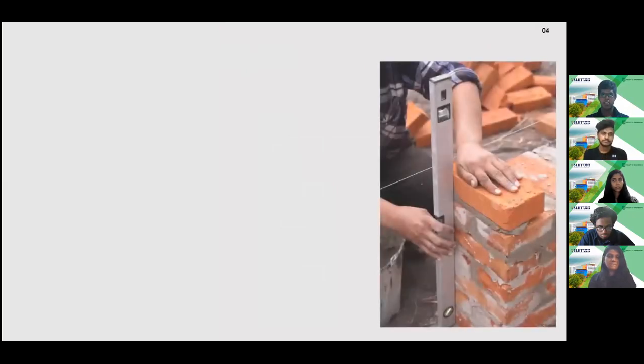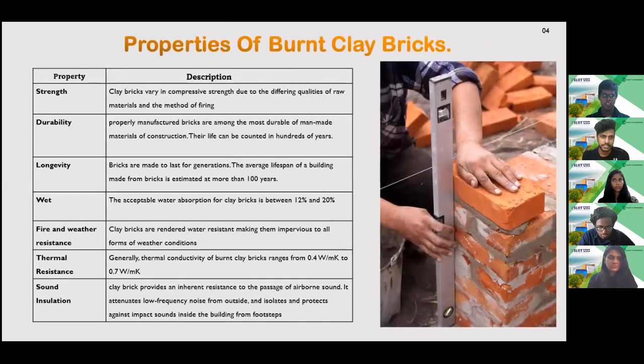Kavit: Thank you, Randy. Let's see what the properties of burnt clay bricks are. Clay bricks have many properties. Among them, clay bricks have high compressive strength due to the different kinds of raw material used. They have long durability, and a brick's life can be counted as 100 years of longevity.